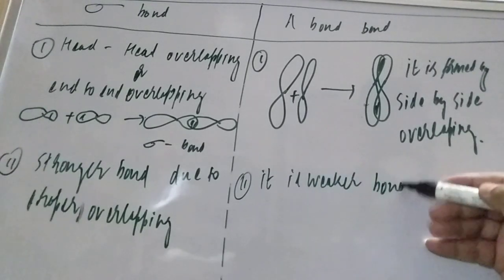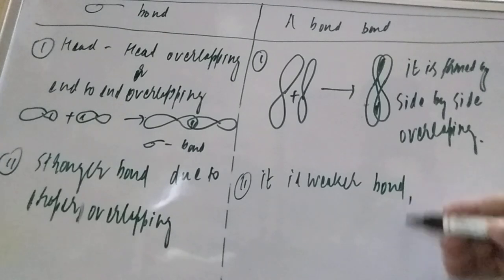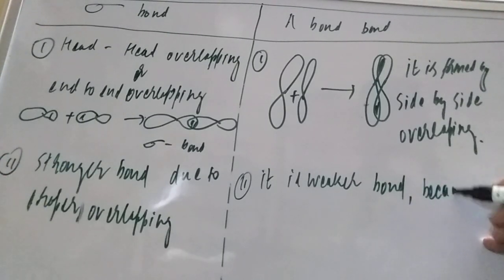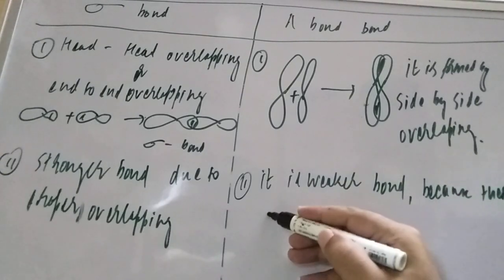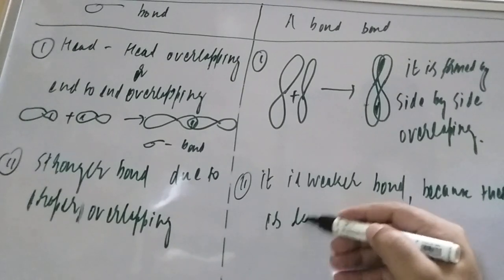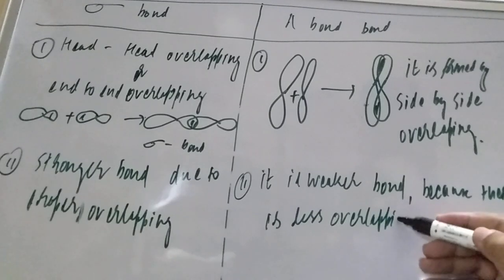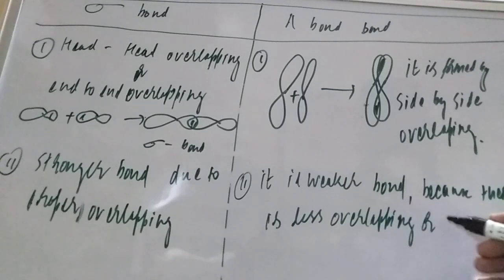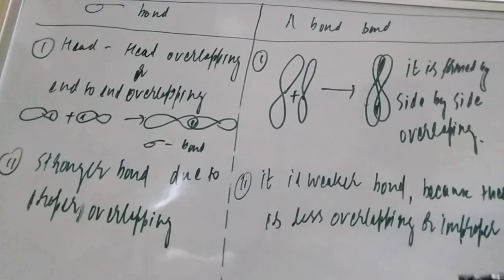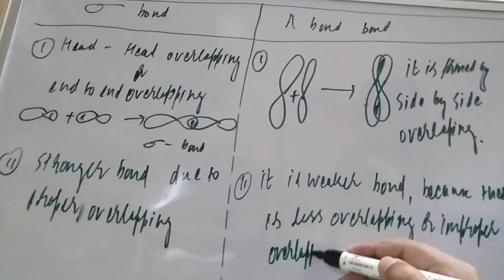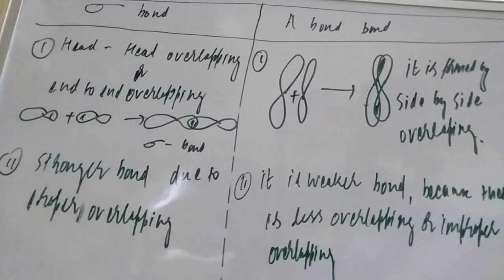And why is it the weaker bond, student? It is a weaker bond because there is less overlapping, meaning less overlapping or improper overlapping. This is also known as improper overlapping.